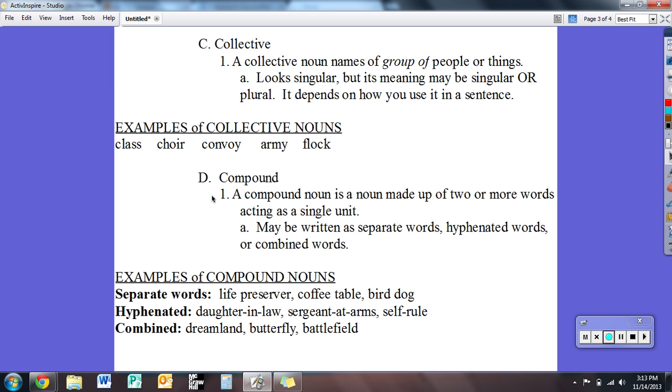Okay, letter D would be compound nouns. It says a compound noun. Those are those compound words made up of 2 or more words, and those words grouped together make a new word or make a new unit. And again, I put another note in here. They may be written as separate, hyphenated, or combined words, and I gave examples of all 3 types below. Separate words: the life preserver, coffee table, or bird dog. Hyphenated is daughter-in-law, sergeant-at-arms, or self-rule. And combined: dreamland, butterfly, or battlefield. So those are your 6 categories of nouns.